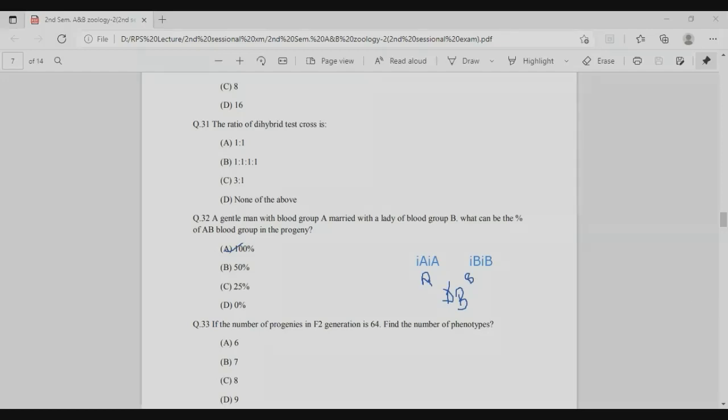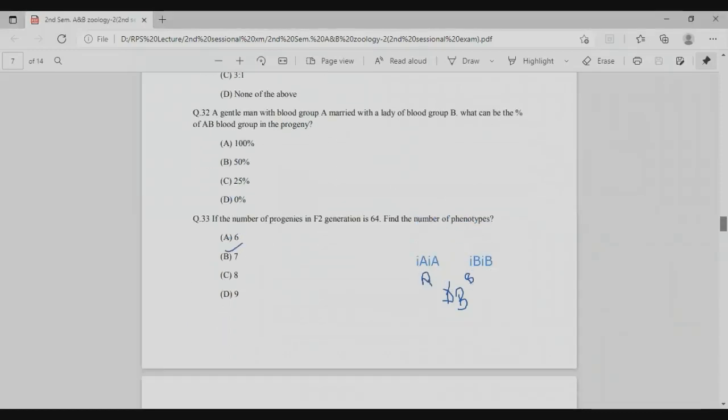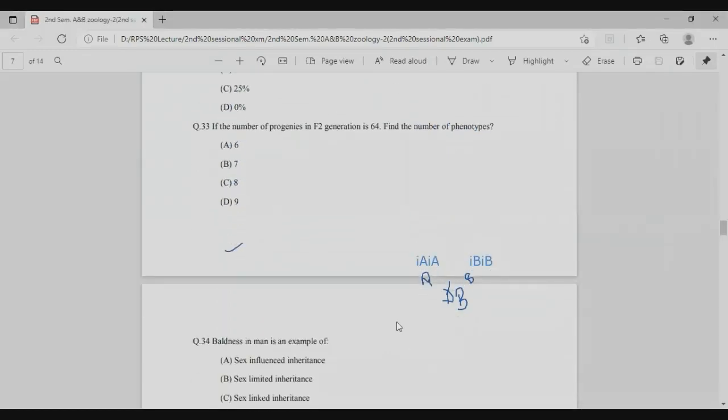Next: if the number of progeny in the F2 generation is 64, find the number of phenotypes. So in this question we calculate the number of phenotypes by a formula, that is 2n plus 1, right? And this formula is for the phenotype.